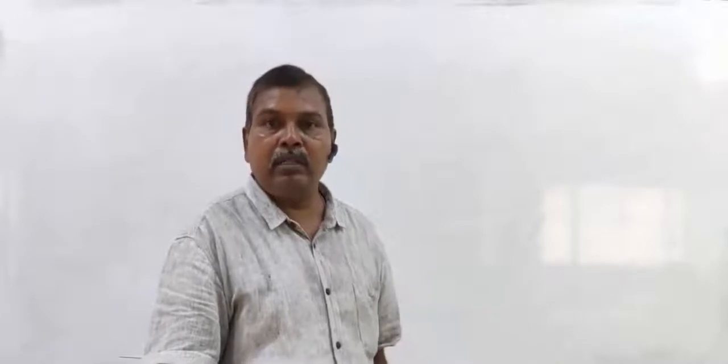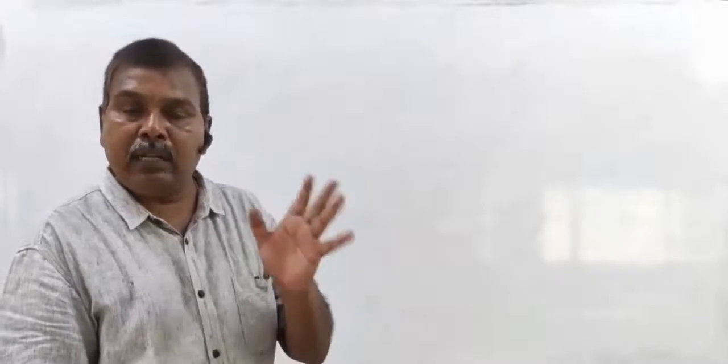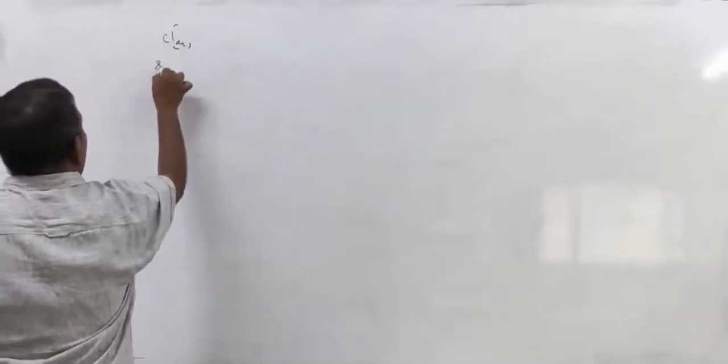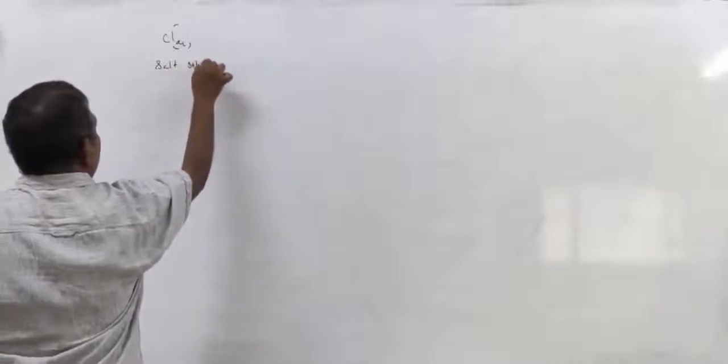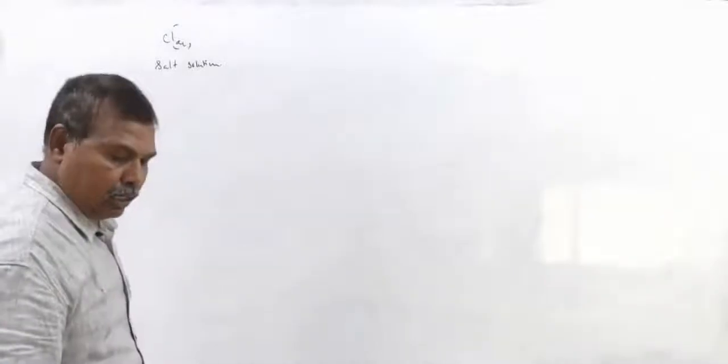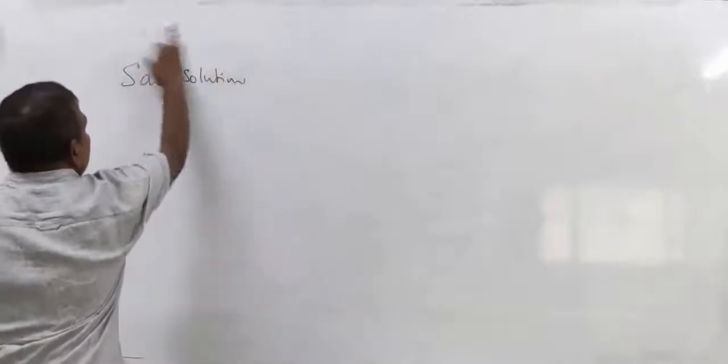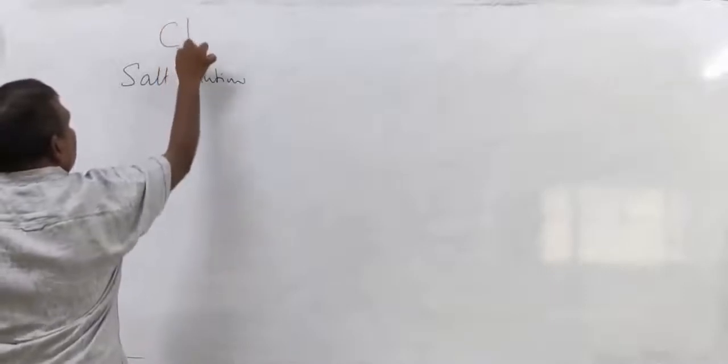That is, to the salt solution, AgNO3 solution is added, and the precipitate is readily soluble in ammonia solution. That you studied and did in salt analysis, right? First, the salt solution has Cl- ions present in it.